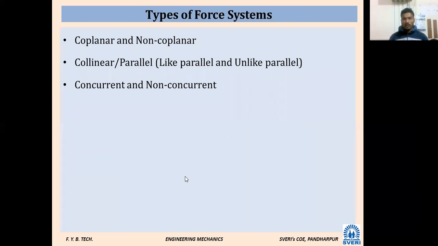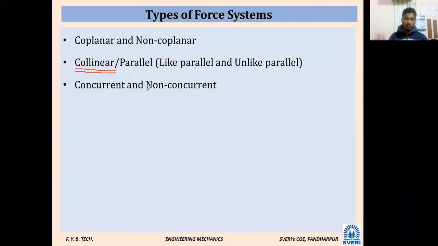If the line of action of all the forces lies in a single plane, it is called coplanar forces. What are non-coplanar forces? If the lines of action cannot lie in the same plane. Then what are collinear forces? If the line of action of all the forces lies in a single line or the same line, then it is called collinear forces.